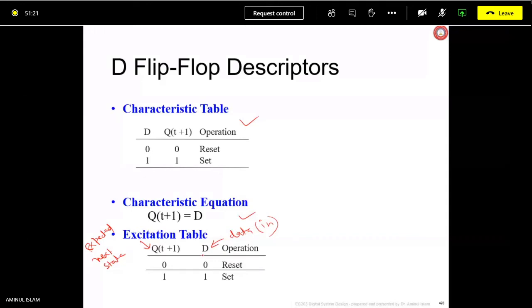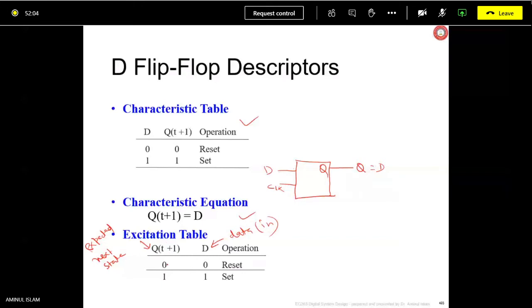We have studied the D flip-flop. Whatever D is, that is stored in Q. Just now we saw, if you use the symbol and I draw it like this, D input is here, clock is here, and Q is here. So whatever D is, that is Q. Q equals D. On the clock hit, whatever D is will be stored into Q.